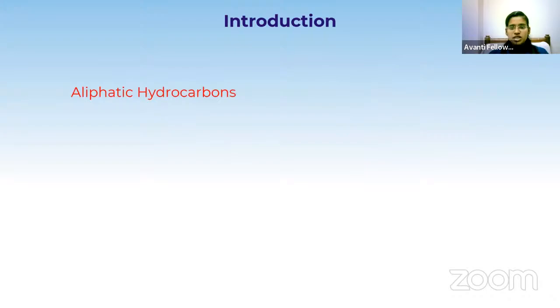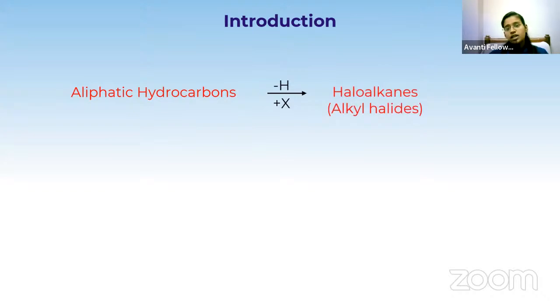To be more specific about the aliphatic hydrocarbons, I have removed one hydrogen and added one halogen, and it leads to the formation of haloalkane. Haloalkanes are otherwise called alkyl halides. Both are the same only. Alkyl halide is the common name. Haloalkane is the IUPAC name. That's it. Now let me give you one example.